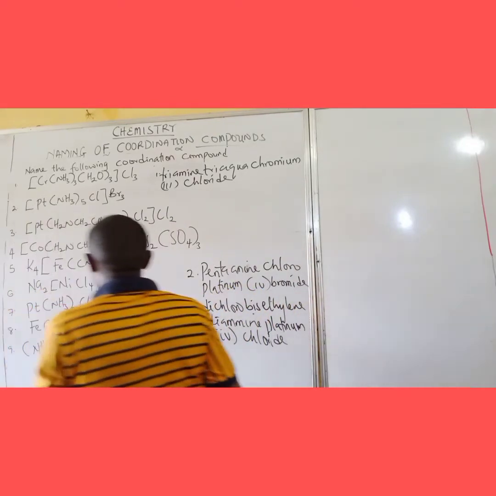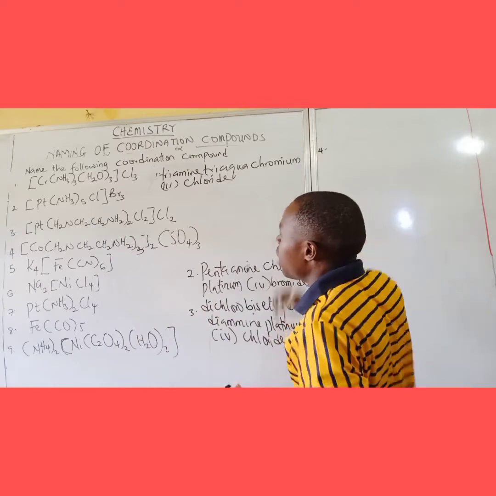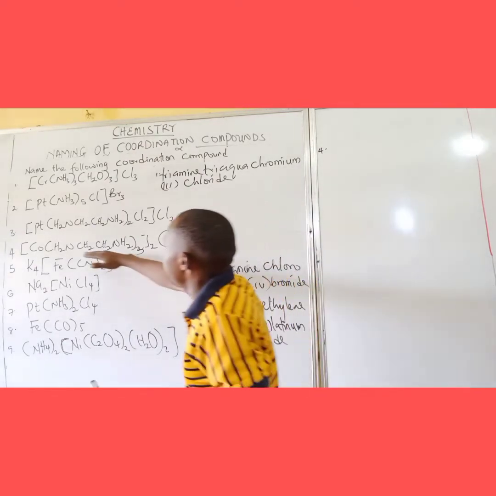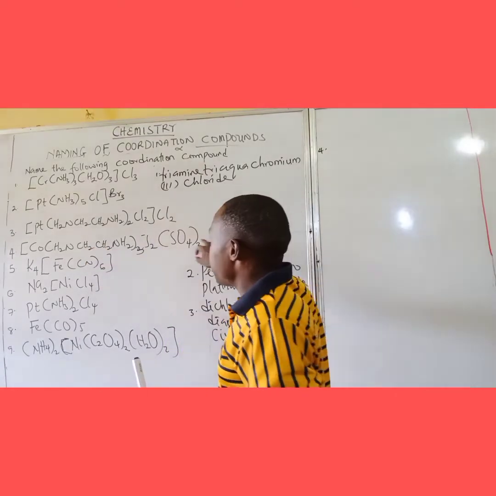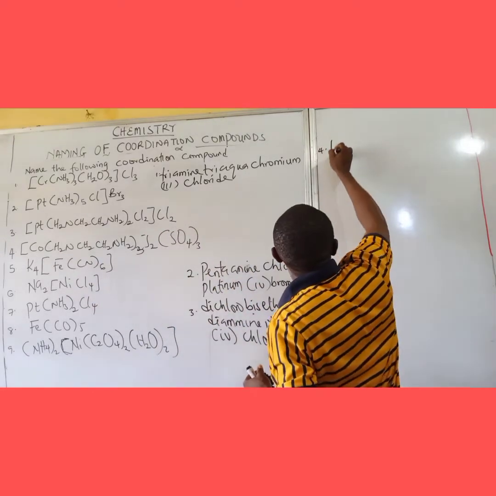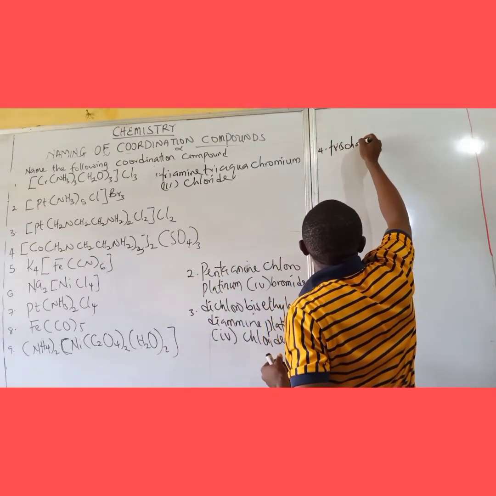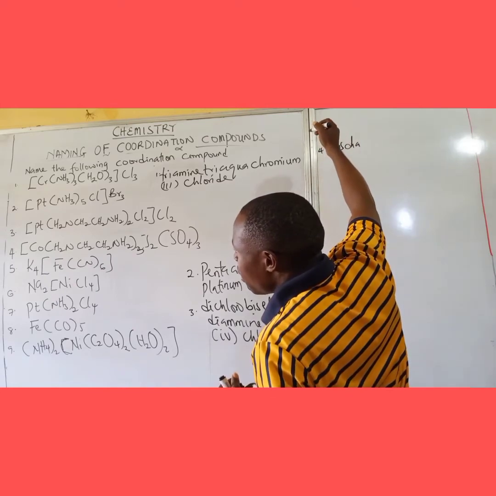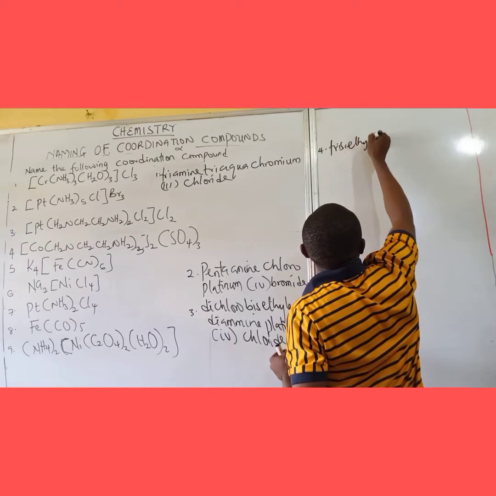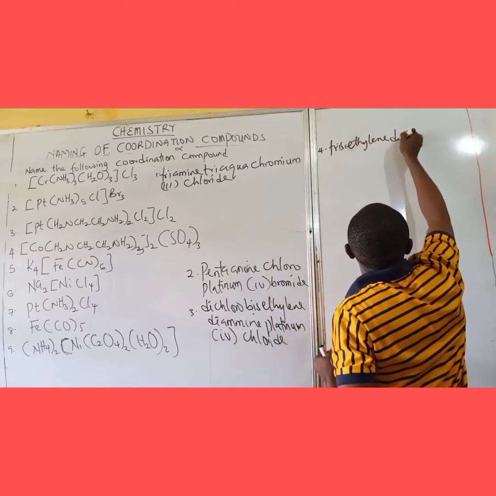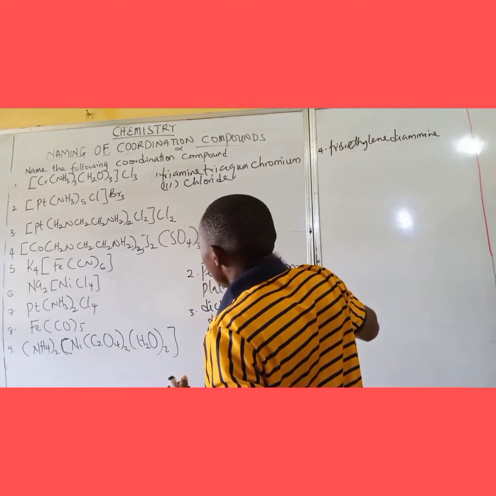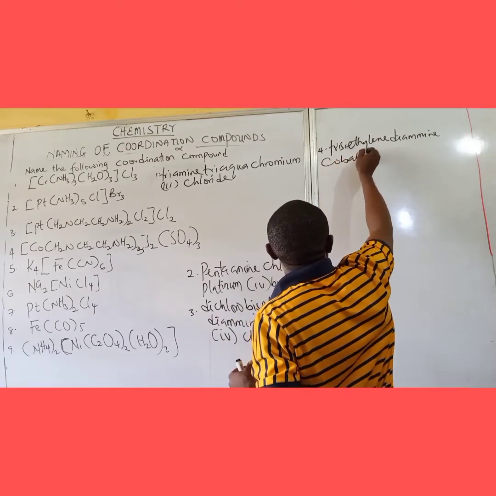To number 4 here, the same rule applies. Very, very simple. You name this side there before you move to this other side. So it becomes tris, very simple, tris ethylene diamine cobalt.